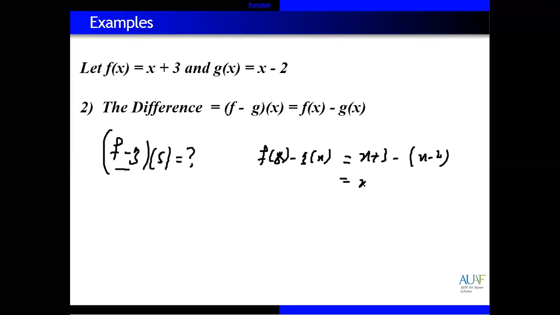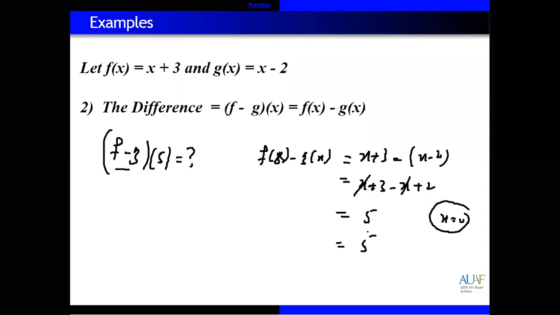So x plus 3, minus, we have minus then plus 2 because this minus multiplies with these. So these two cancel. We have 3 plus 2, 5. So directly if you replace x with 5, we don't have x, so there will be no effect. So f minus g of 5 is equal to 5.